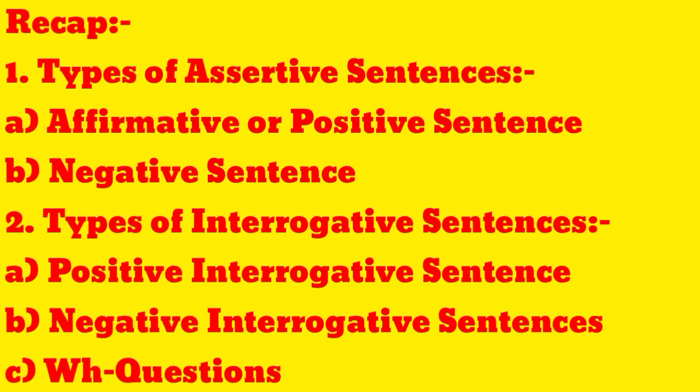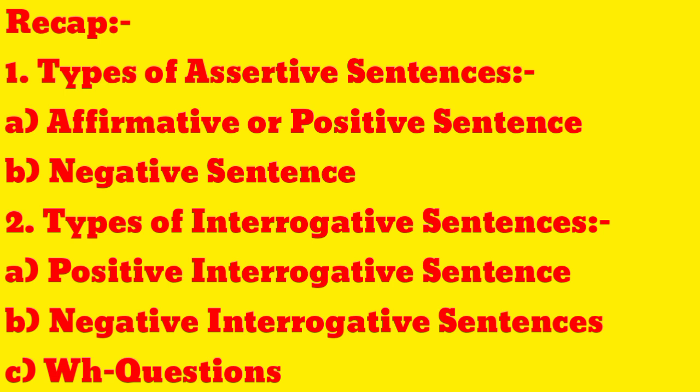Now we will do a recap of this video. First one is types of assertive sentences. Affirmative or positive sentence: a sentence which is a positive sentence or a simple sentence is known as an affirmative or positive sentence. And negative sentence: a sentence which contains words like no, not is known as a negative sentence. These are the two types of assertive sentences.